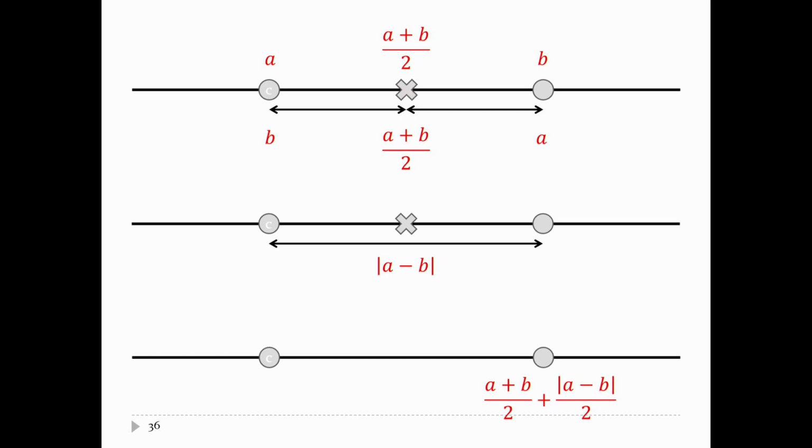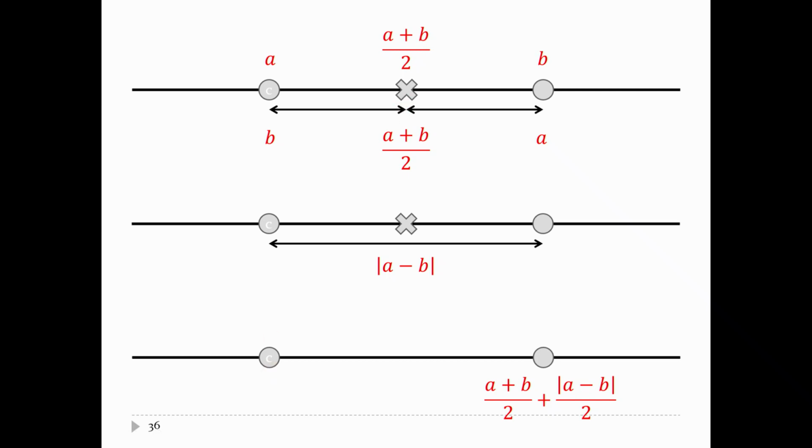The value exactly halfway between A and B is just the average. So that's A plus B divided by 2. What's the distance between A and B? Well, that's just A minus B, take its absolute value. So if I'm here, how do I get to here? I don't know what here is, but I know how to get to the minimum value.